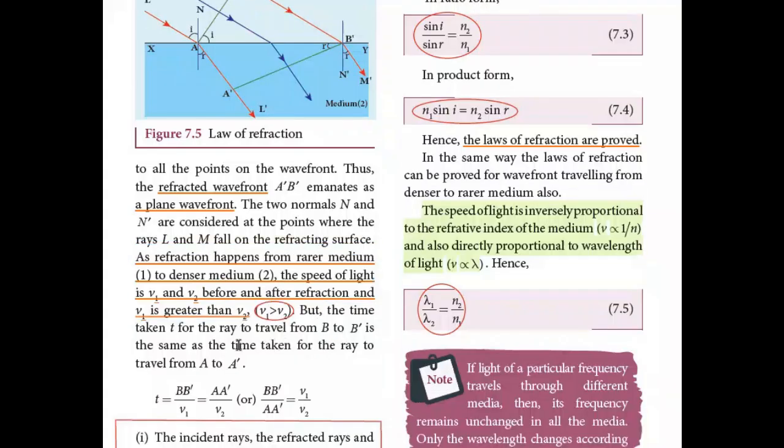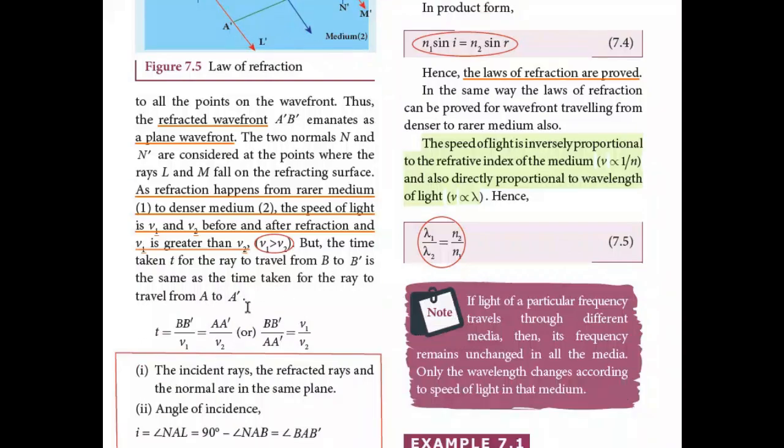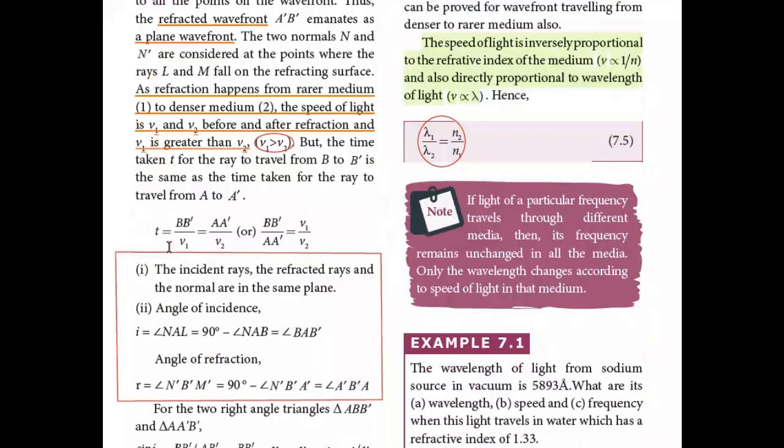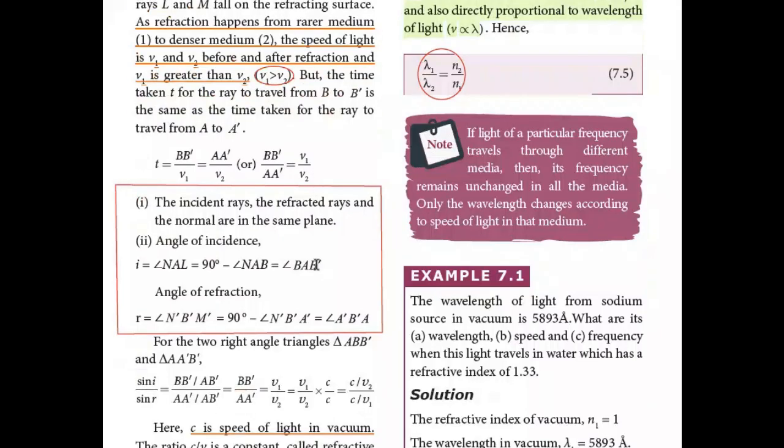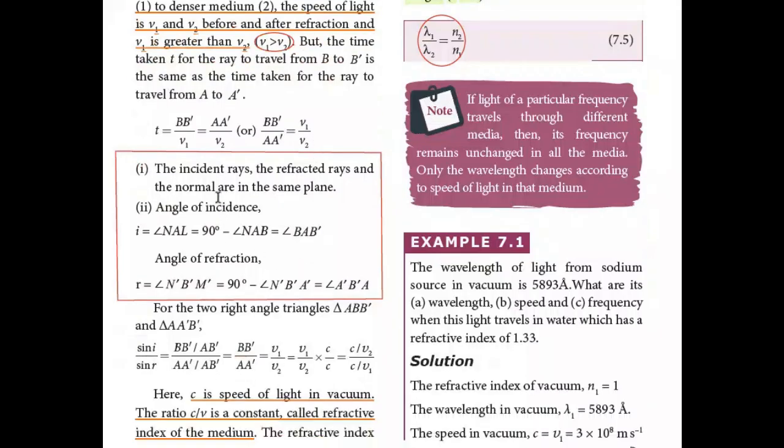But the time taken t for the ray to travel from B to B dash is the same as the time taken for the ray to travel from A to A dash. So that means t will be equal to A A dash by v2, or B B dash by A A dash will be equal to v1 by v2. And by the laws of refraction, the incident ray, the refracted ray, and the normal are in the same plane, and the angle of incidence i will be equal to the angle of refraction.